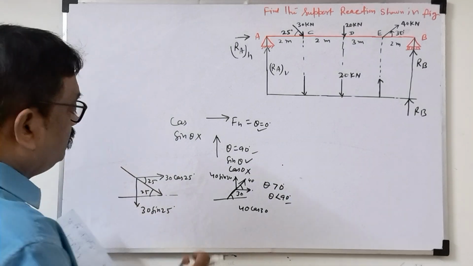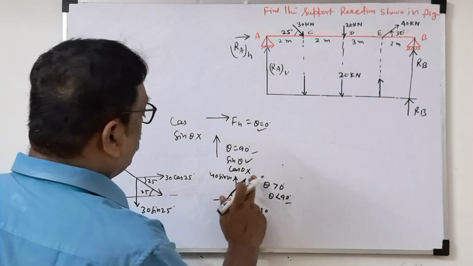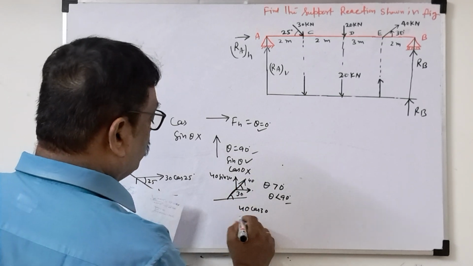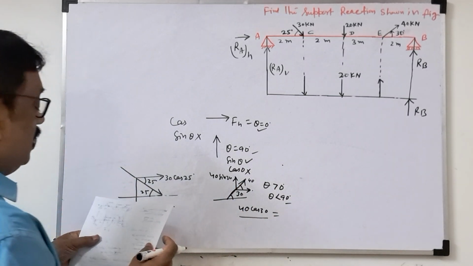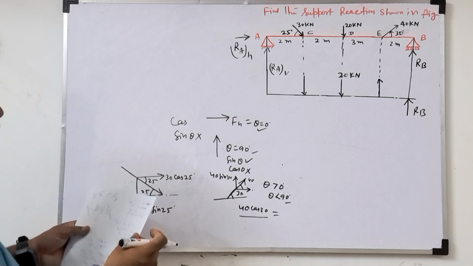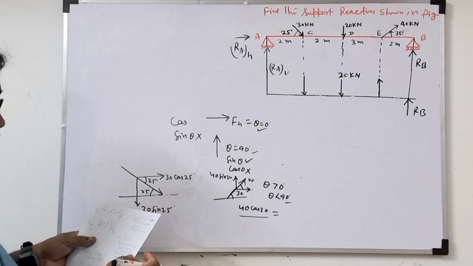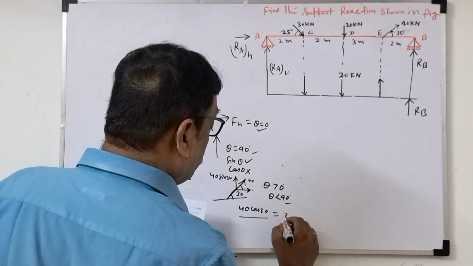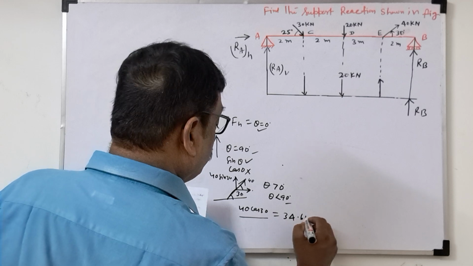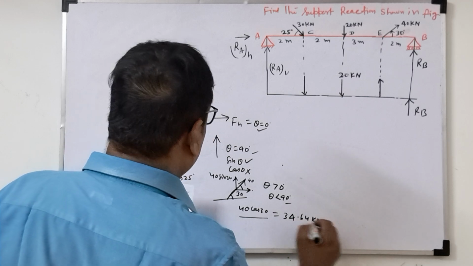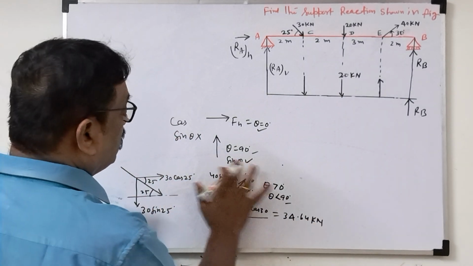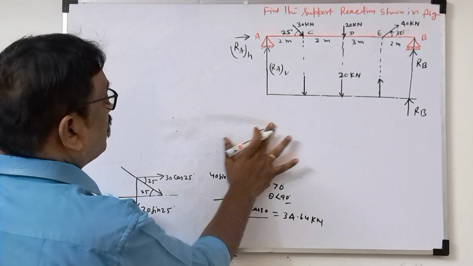So you see here, now 40 cos 30 is coming 34.64 kilonewton. If you'll see, we'll remove these things now.